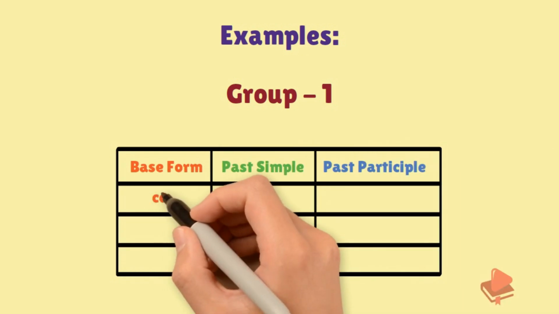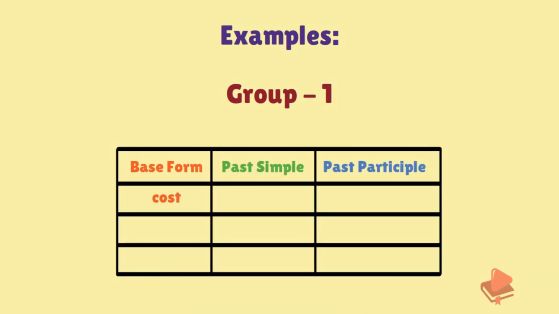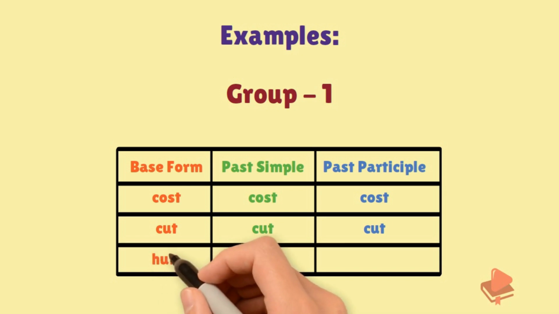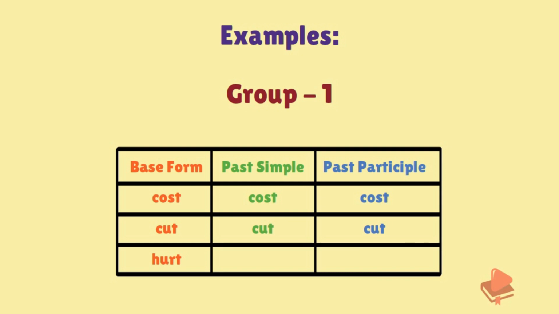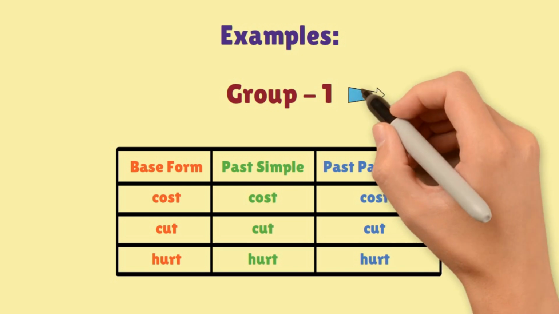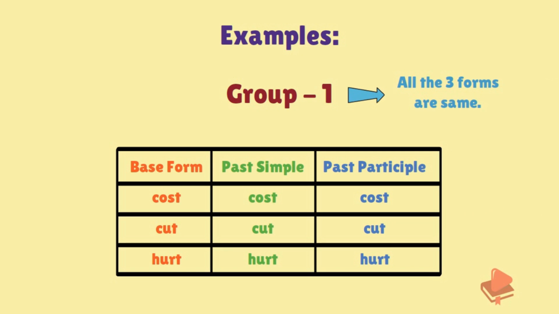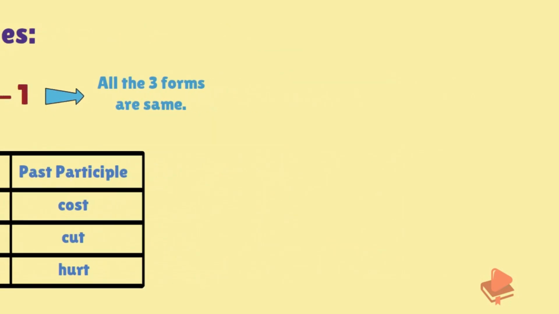In group 1, if the base form is cause, the past simple becomes caused and the past participle also becomes caused. The next example, if the base form is cut, the past simple is cut and the past participle is also cut. The next example, if the base form is hurt, the past simple becomes hurt and the past participle also becomes hurt. In group 1, all the three forms are the same. That is, base form, past simple and past participle.